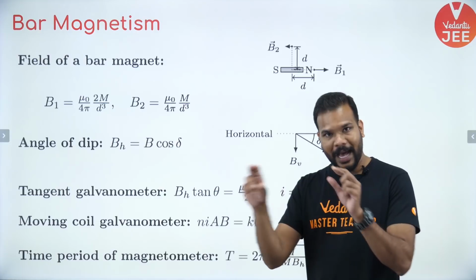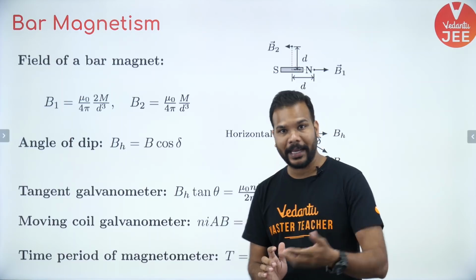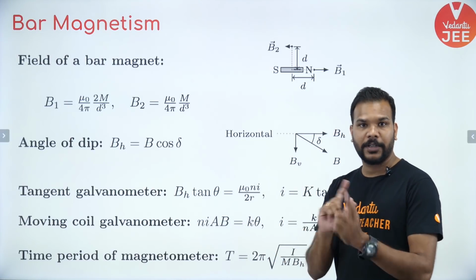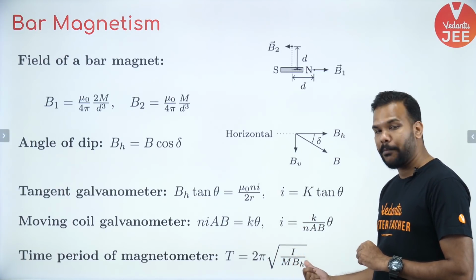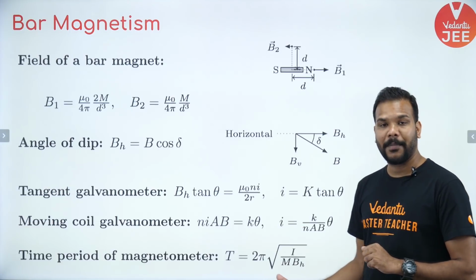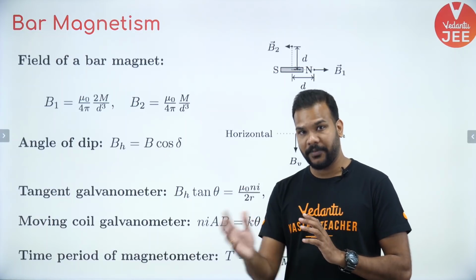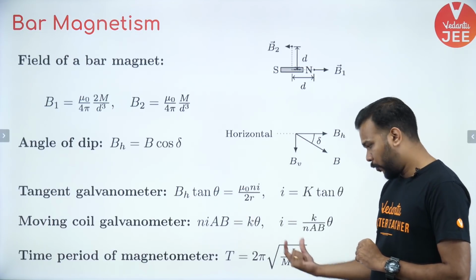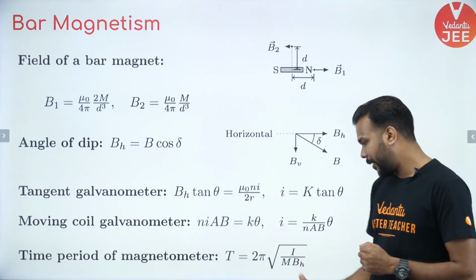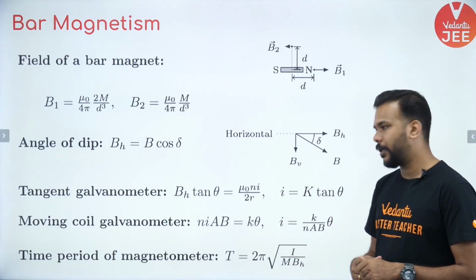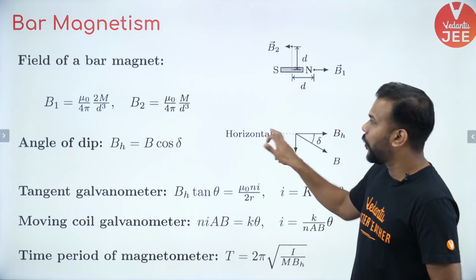Apart from that, if you have a bar magnet that is hanging and experiencing some torque in the external magnetic field, then the time period of its oscillation, if it starts to oscillate, is given by 2 pi under root I by M into BH. This is a bar magnet, or you can say a magnetometer, experiencing a torque due to the external magnetic field of Earth. In this formula, I is the moment of inertia of the bar magnet, M is its magnetic moment, and BH is the horizontal component of Earth's magnetic field. Okay, next one.